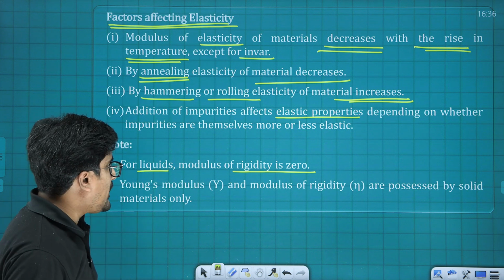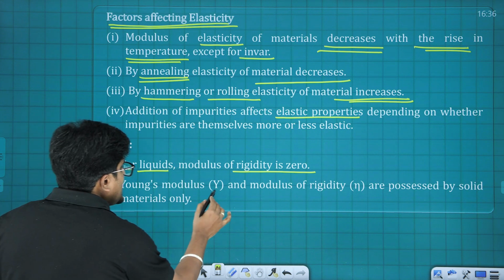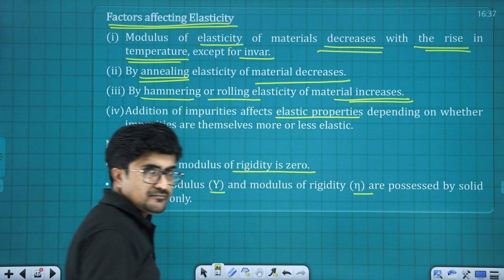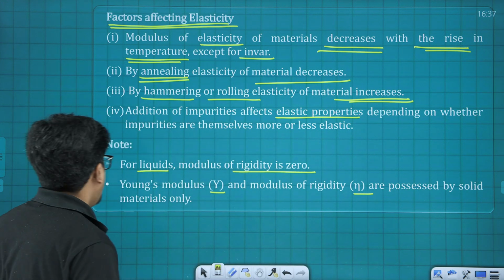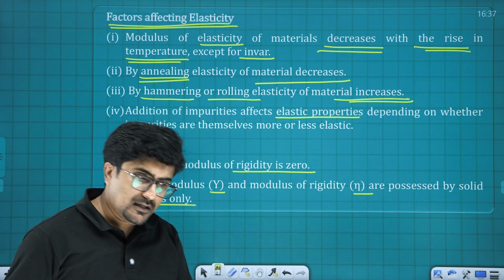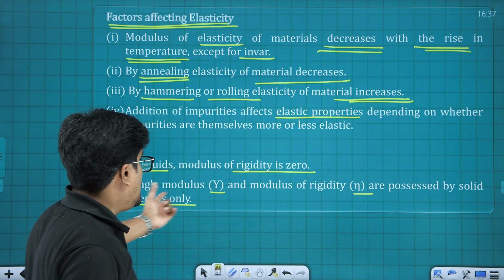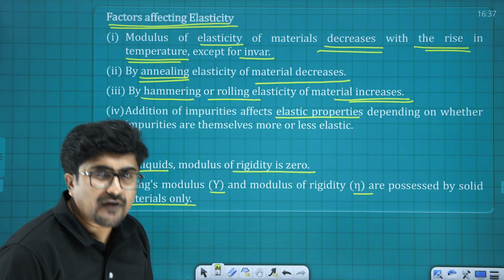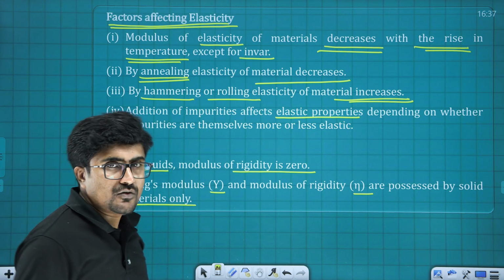Another important point is that Young's modulus Y and rigidity modulus eta are possessed by solid materials only. That means for liquid as well as gaseous materials, we can't define the modulus of rigidity or Young's modulus.